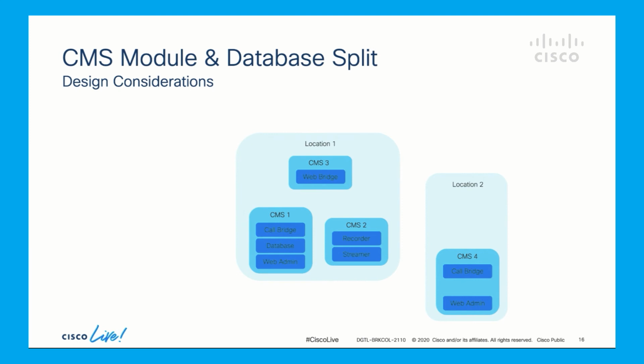I can predict that the network between location 1 and 2 might go down, and when it happens, the location 2 should have a database server. I cannot have a database server cluster of 2, so I need another database instance. I install CMS6 server in location 2 with only the database module.